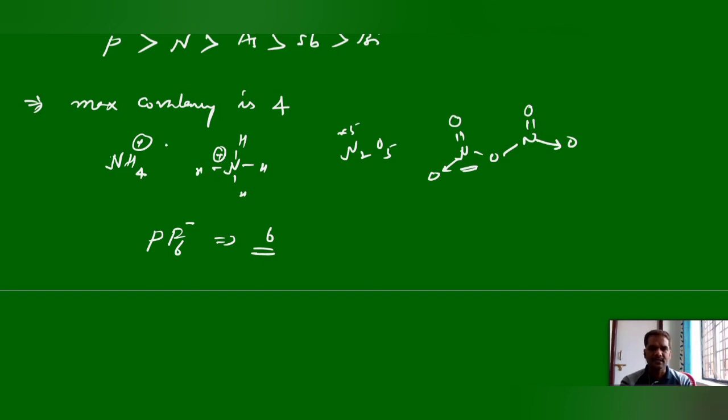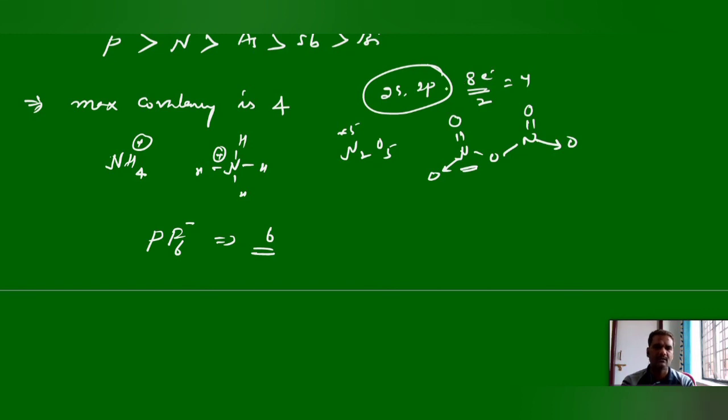So again, the reason why it shows a maximum covalency of 4 is the absence of vacant d orbitals. In the case of nitrogen, the second period, we have only 2s and 2p orbitals available. So the 2s and 2p orbitals can accommodate a maximum of 8 electrons. Each bond takes 2 electrons, so it can form 4 bonds only. We cannot make more than 4 bonds.